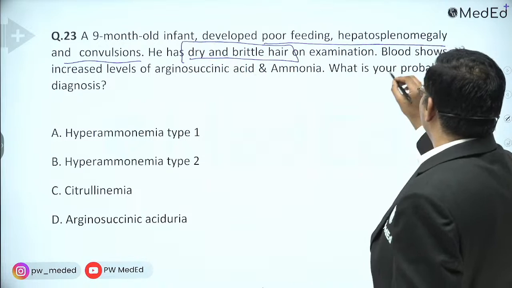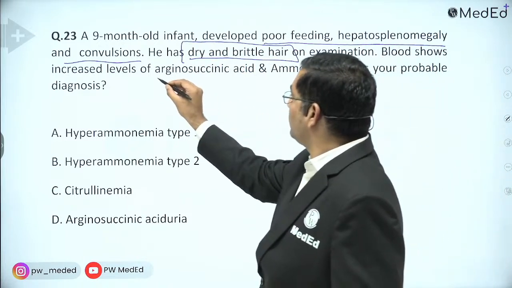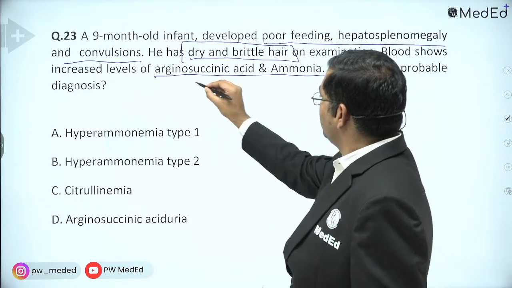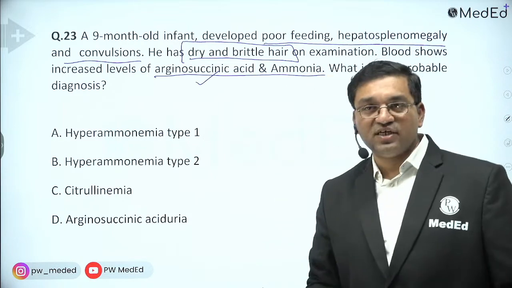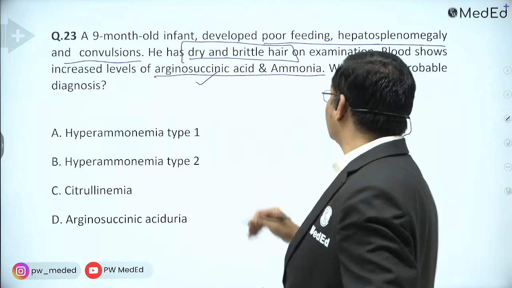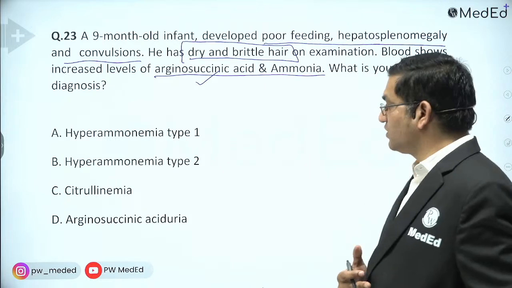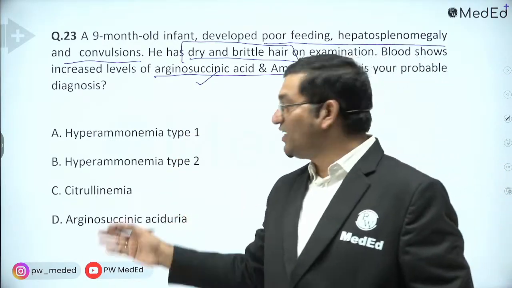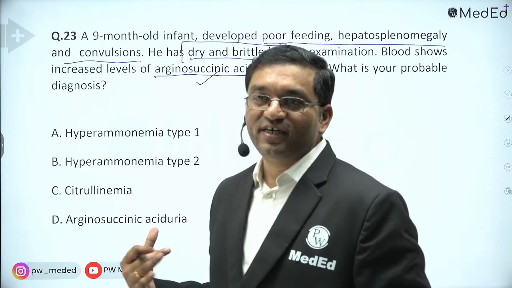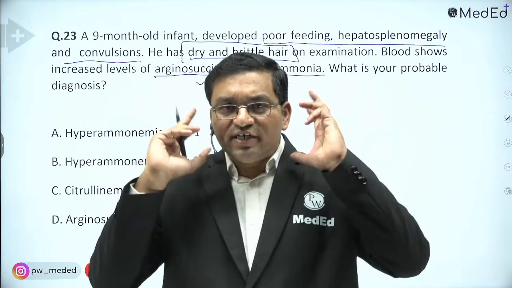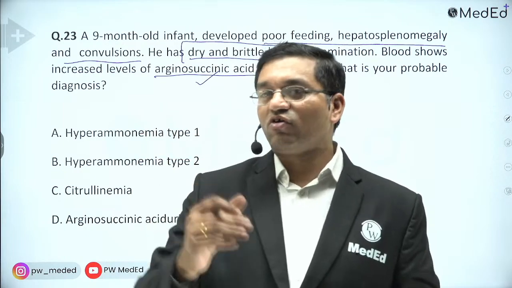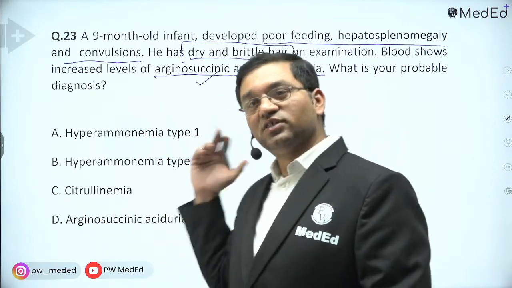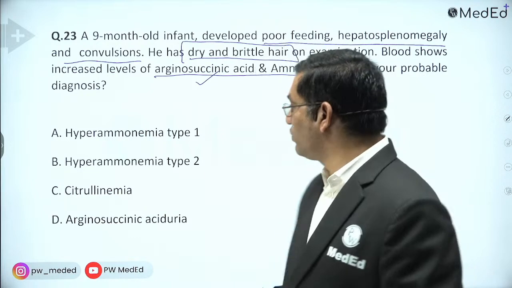On examination, blood shows increased levels of, this is a hint, arginosuccinic acid and ammonia. If there is arginosuccinic acid and ammonia excretion, it is a urea cycle defect. These are all urea cycle defects now. Now just try to identify in your mind, if you are not writing it in the comment box.